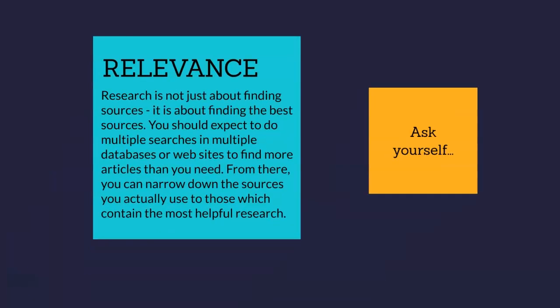The R in CRAP stands for relevance. Research is not just about finding sources, it's about finding the best sources that talk about your topic thoroughly. You should expect to do multiple searches in multiple databases or websites to find more articles than you need. From there, you can read through each article and pick and choose the sources you actually use that have the most helpful research within them.